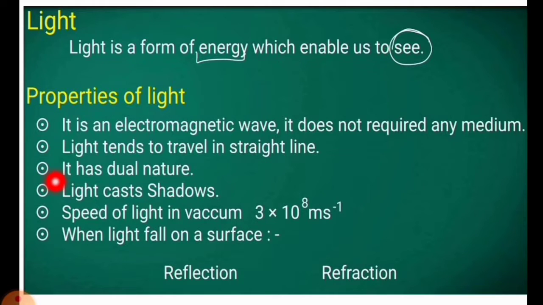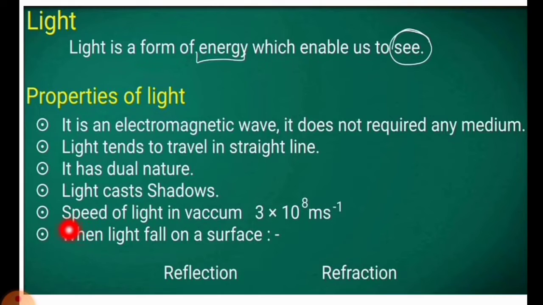Okay, next. It has dual nature. One is particle nature, the other one is wave nature. Light casts shadow; it is responsible for making shadow. We can see shadows just opposite to the light source. Next, the speed of light in vacuum or air is 3 into 10 to the power 8 meter per second. So remember this because this will be useful forever, in this chapter and in other chapters also.